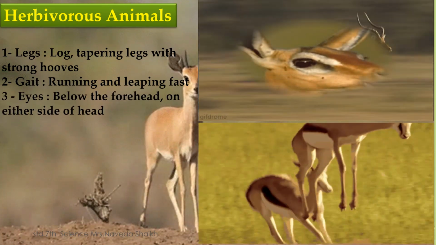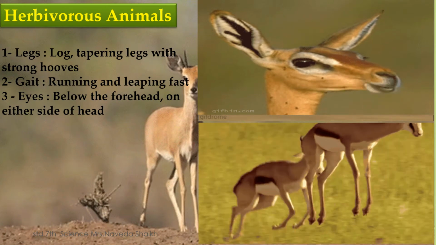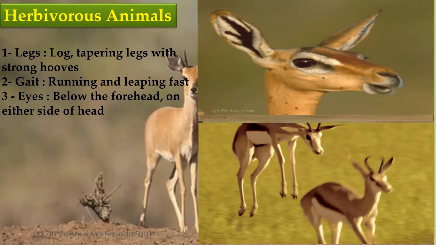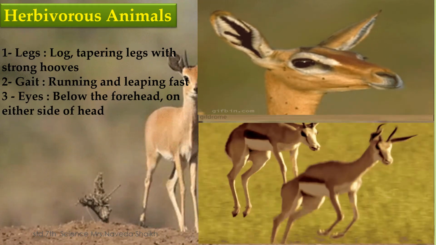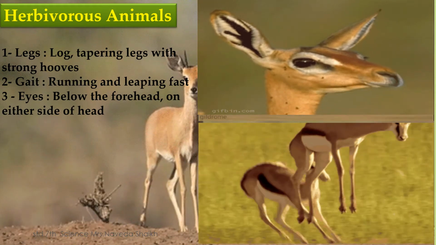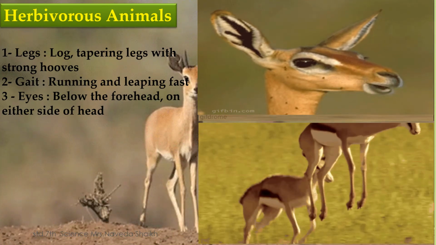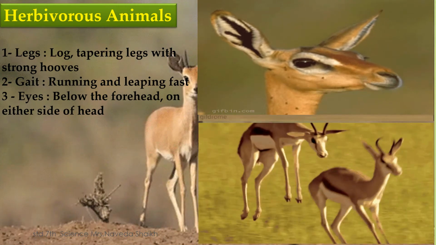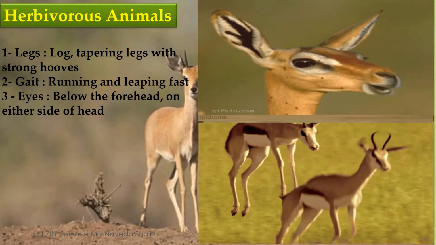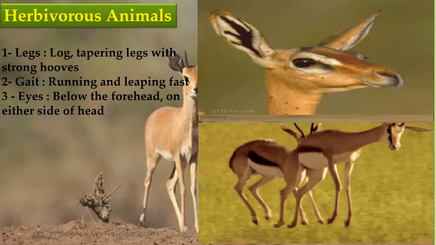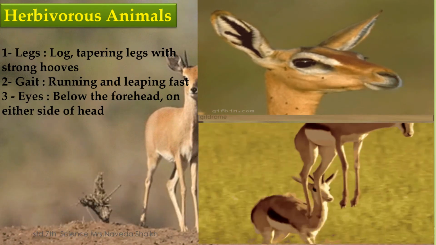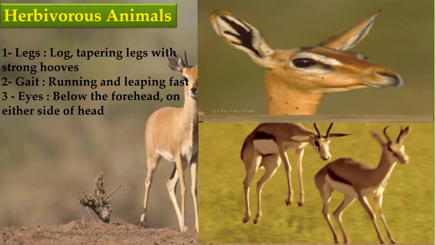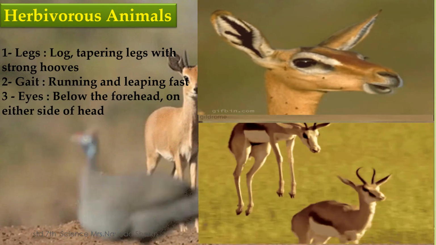Next, the eyes. The eyes are below the forehead on either side of the head, not like the carnivores. Carnivores had them in front, but these animals have them on either side so that they have a larger view of the regions on both sides. So they can see what is happening around. They have long and freely moving ears so that they can easily identify even the smallest and tiniest sounds.